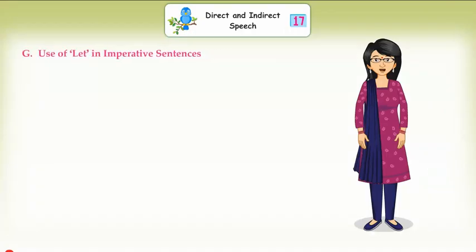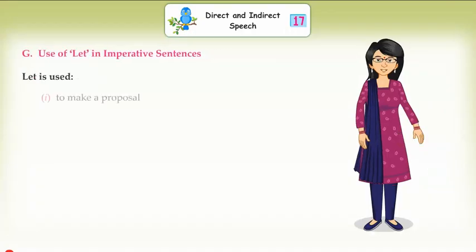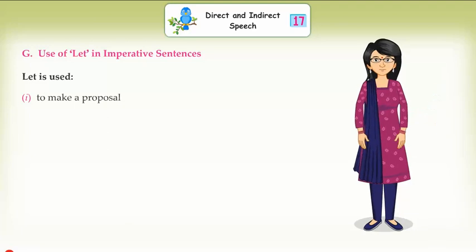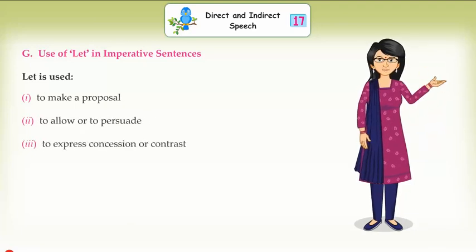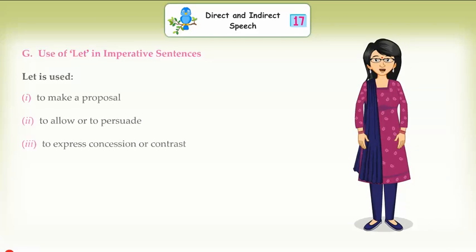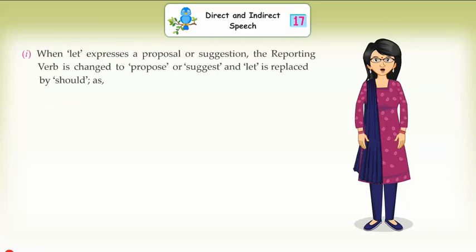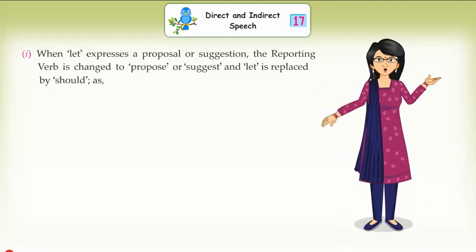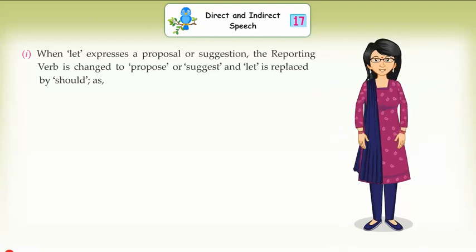G. Use of "let" in imperative sentences. Let is used: 1. To make a proposal. 2. To allow or to persuade. 3. To express concession or contrast. 1. When let expresses a proposal or suggestion, the reporting verb is changed to propose or suggest, and let is replaced by should.